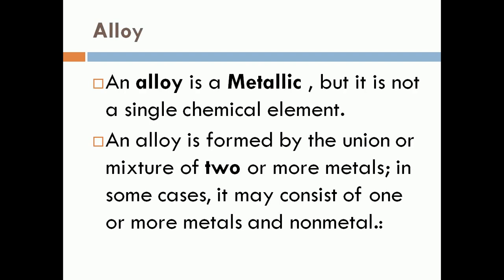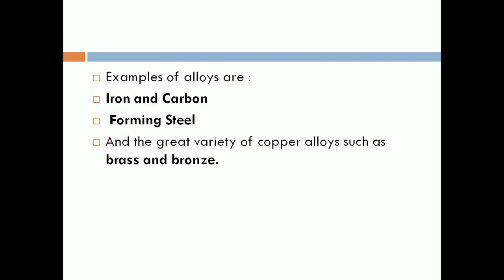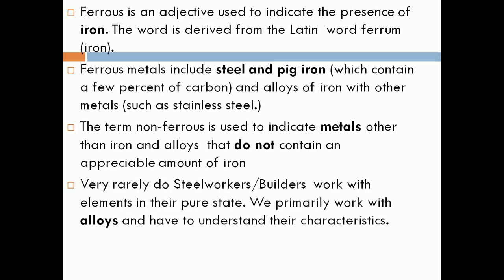An alloy is metallic but is not a single chemical element. An alloy is formed by the union or mixture of two or more metals. In some cases, it may consist of metal and non-metal. Examples of alloys: iron and carbon forming steel, and a great variety of copper alloys such as brass and bronze.